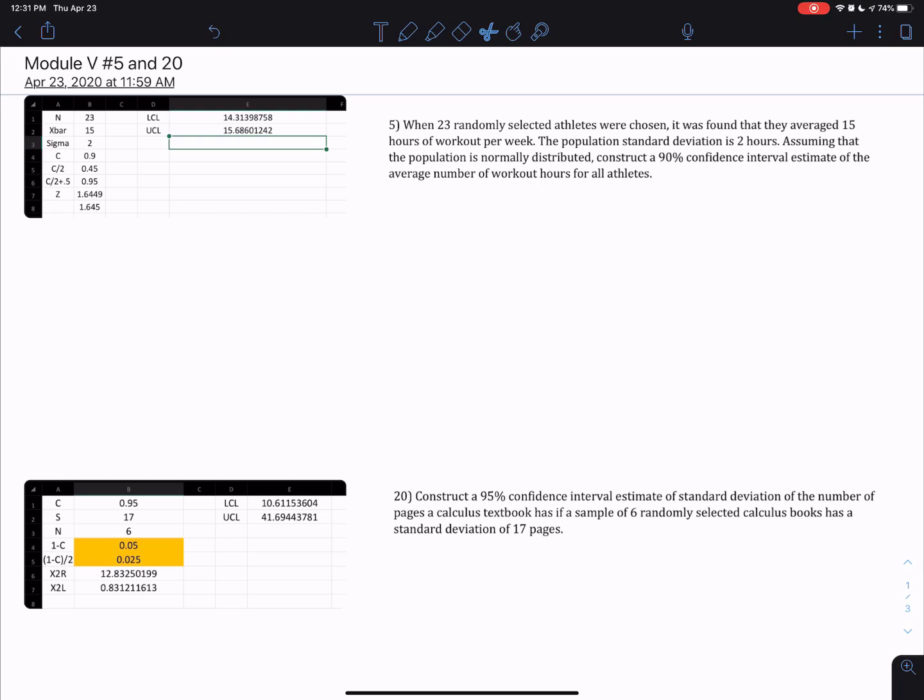hours for all athletes. So obviously we can't go and interview every athlete in the world or in the US or wherever it is you're trying to investigate this, and be able to come up with a certain value. Enough said about that. So we have to estimate it. They want us to estimate the mean, so they want us to figure out some kind of interval estimate for the mean of a population.